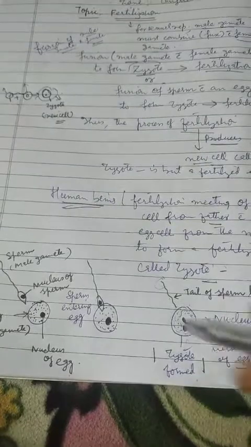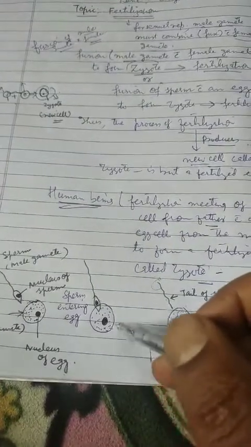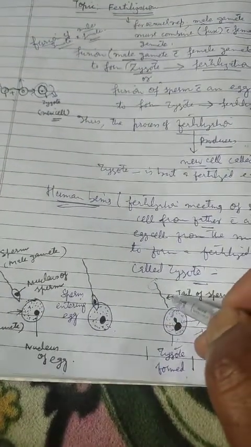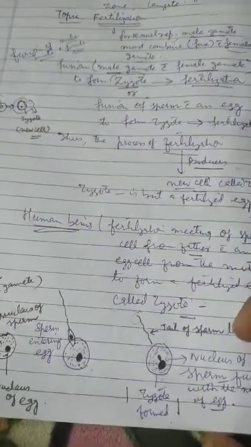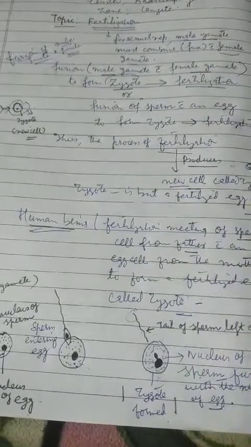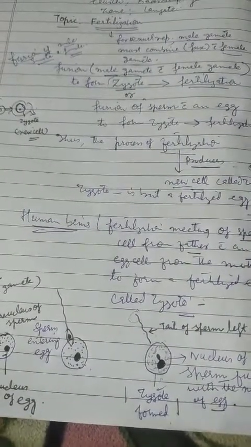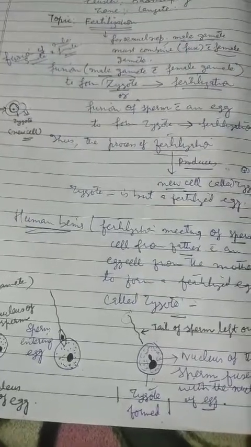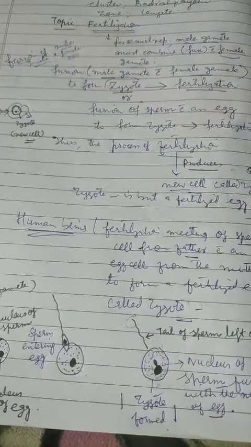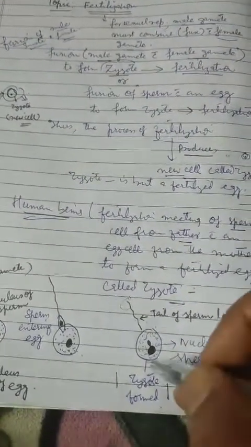What happens in the zygote? The two nuclei fuse, the nucleus of the male gamete, the sperm, and the nucleus of the egg. So this process happens in all multicellular animals, including human beings, and therefore any human being starts its life from this cell, the zygote.